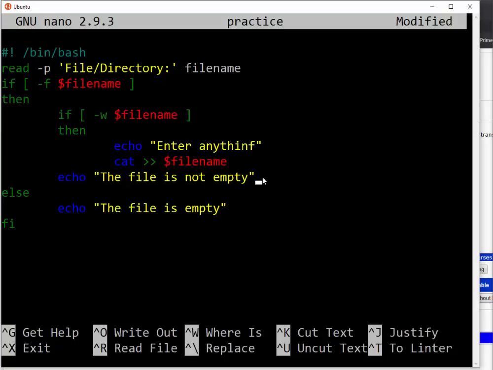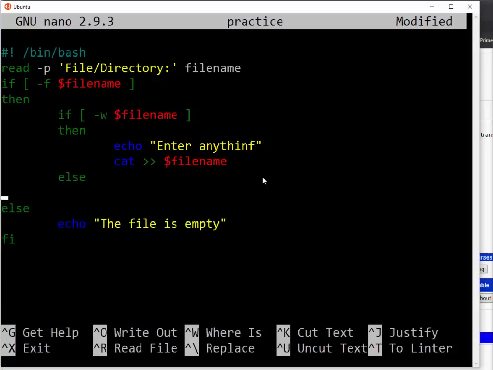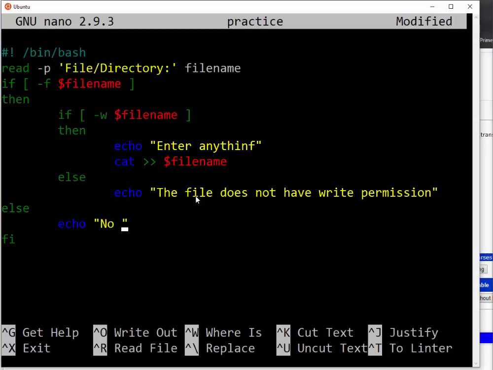So then from here I will have my else, then echo the file does not have right permission. So then from here else, then hano ndaza guhita mubwira no search file found.